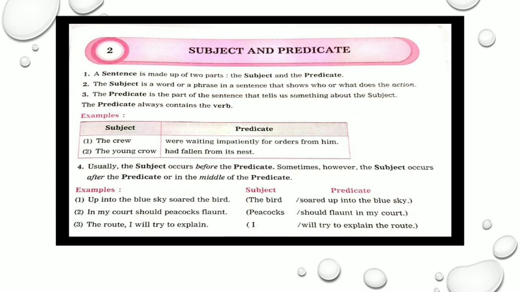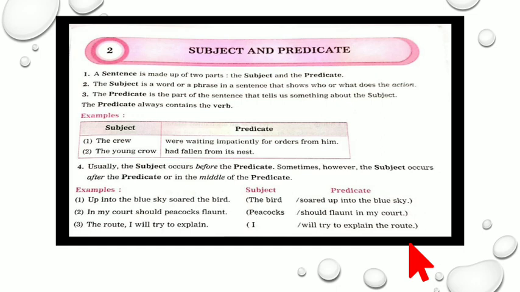If you look at these examples in the columns given here, subject and predicate: the crew were waiting impatiently for orders from him. Now, when you travel by ship on a voyage, there is a captain and the crew members, who have to follow the captain's instructions. So the subject is the crew, and were waiting impatiently for orders from him is the predicate.